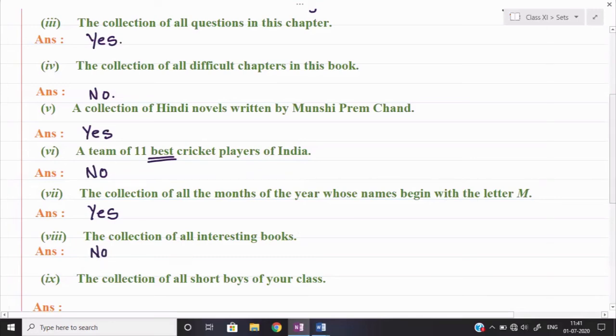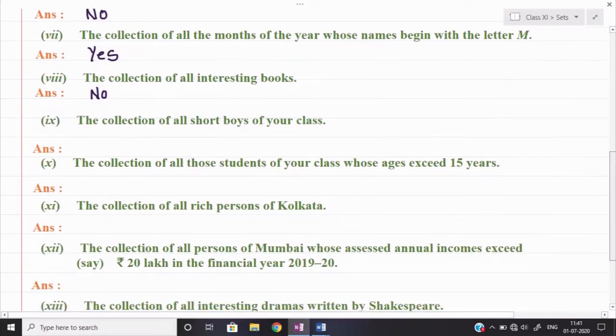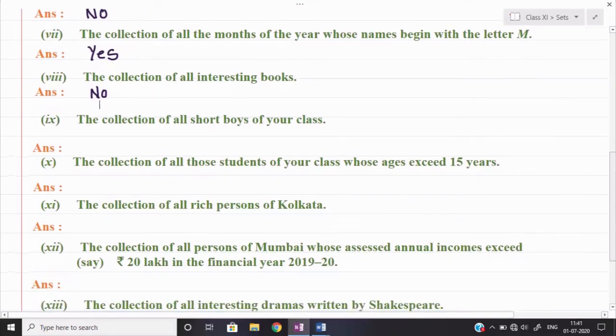Okay, let's see the last few parts. Collection of all short boys of your class. Short boys, that is also not possible to say clearly, because we cannot define a particular measurement.